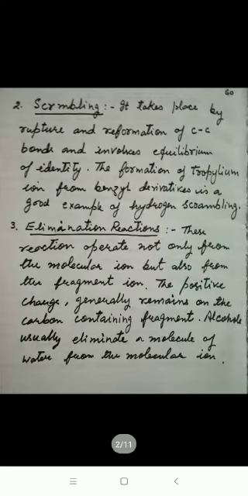You can see here the halogen is eliminated with the hydrogen transfer, giving you HX, and a cyclic cation radical is formed with the help of hydrogen transfer. Second is scrambling. It takes place by the rupture and reforming of carbon-carbon bonds and involves the equilibrium of identity. The formation of tropylium ion from the benzyl derivative is a good example of hydrogen scrambling.